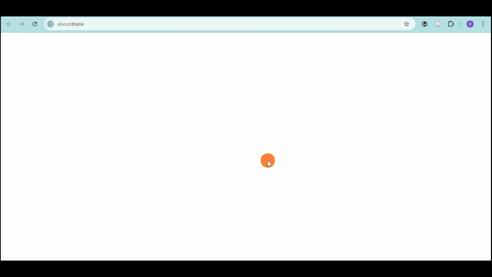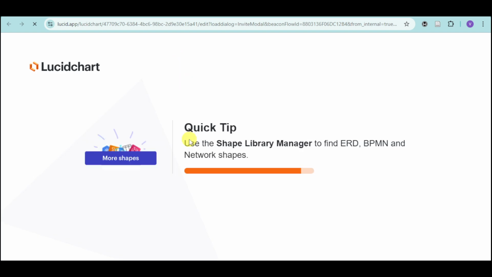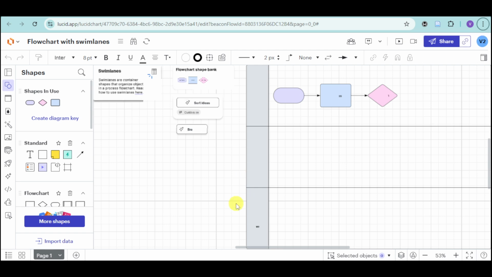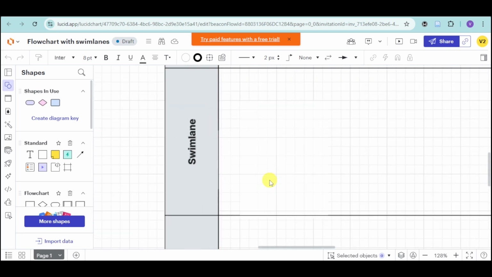Now click on this use, and then this should open that particular chart that we have chosen. So you can see them all right here. You can create the swim lanes and you can see them. You can also zoom in in order to see those as well.